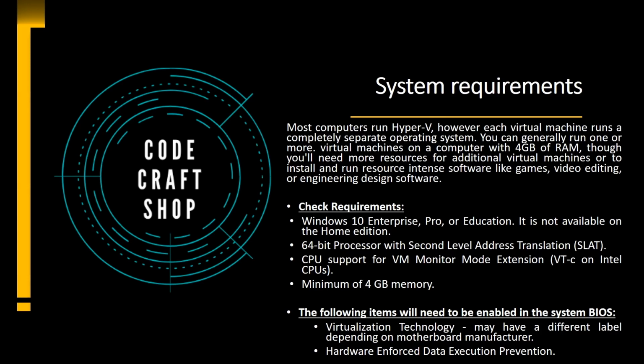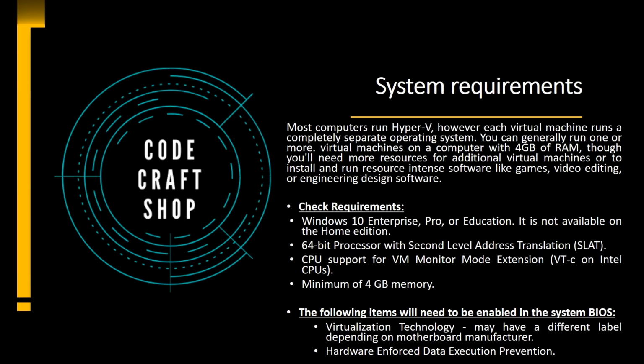The requirements are that we can run Hyper-V on Windows 10 Enterprise, Pro or Education Edition. It is not available on Home Edition. A 64-bit processor is recommended. CPU support for VM monitor mode extension should be enabled, and as I already told you, a minimum of 4 GB RAM is recommended.